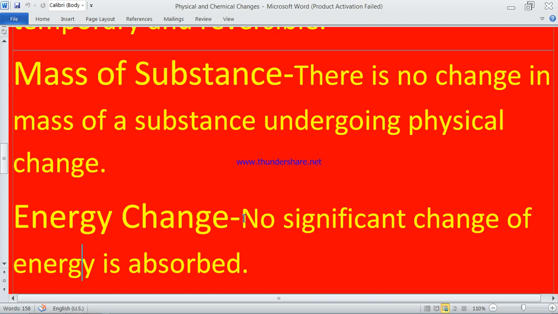So some energy is needed, but no markable, no big energy is required; only a small amount of energy is required.